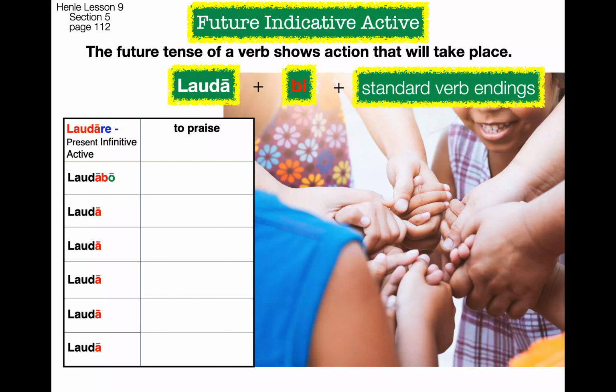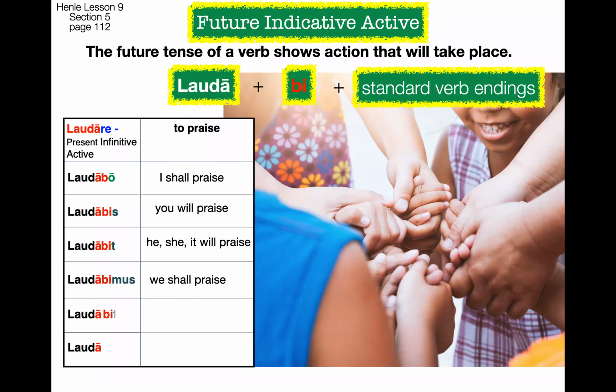And to that stem, I'm adding a ba. Wait, that's bo. Why? I don't know. I can't tell you that. But it's laudabo in the first person singular, I shall praise. But from there, you're going to have bi. Laudabis, you will praise. Laudabit, he, she, it will praise. Laudabimus, we shall praise. Laudabitis, you will praise. And laudabunt, they will praise.